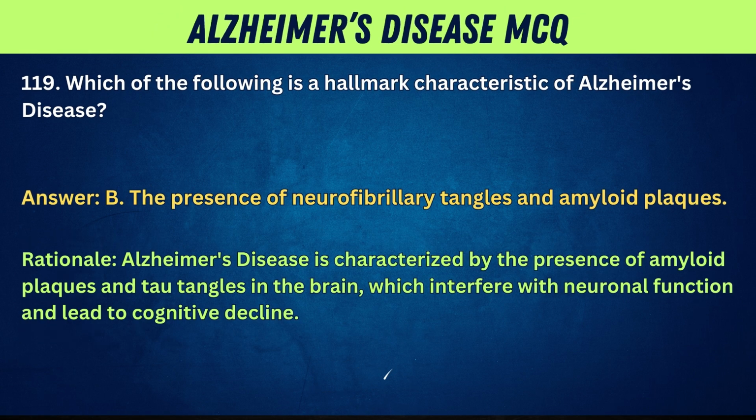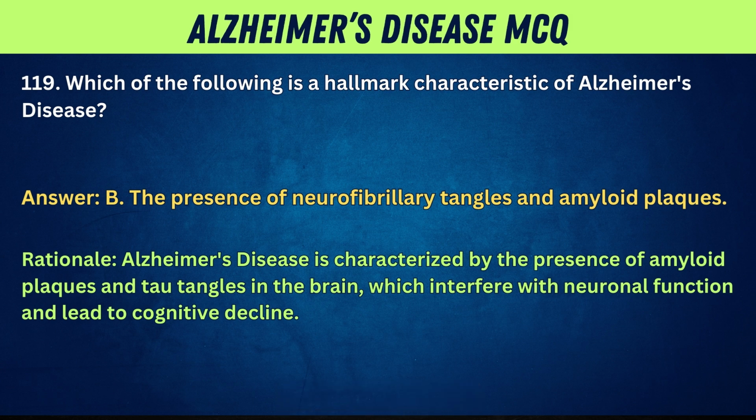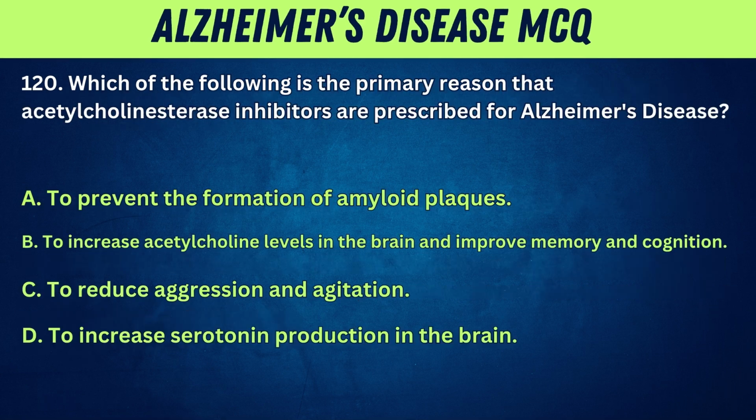Answer: B. The presence of neurofibrillary tangles and amyloid plaques. Rationale: Alzheimer's disease is characterized by the presence of amyloid plaques and tau tangles in the brain, which interfere with neuronal function and lead to cognitive decline.